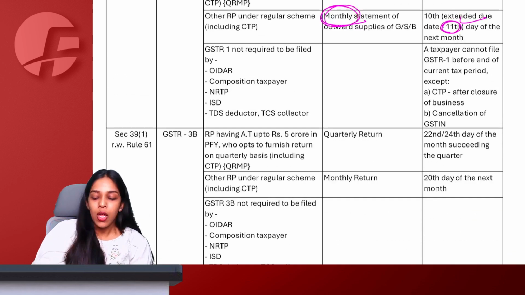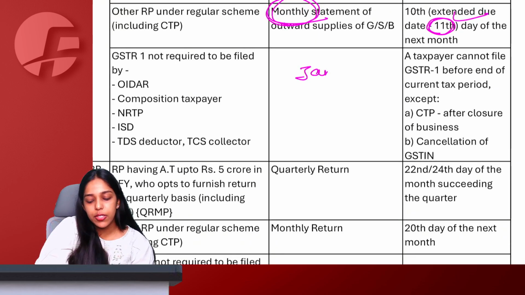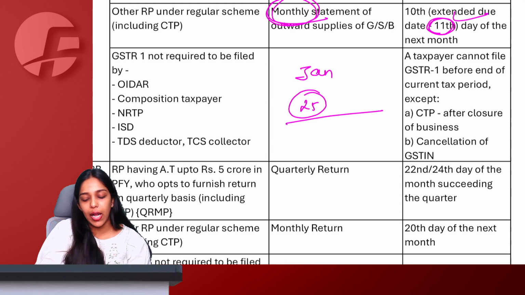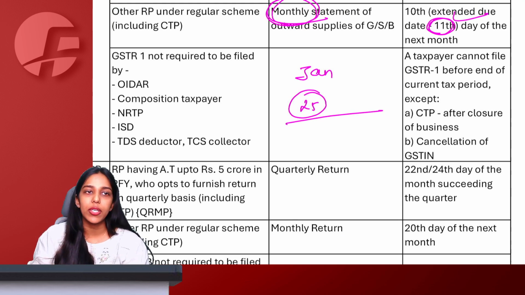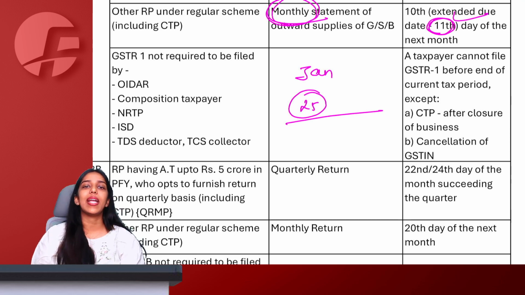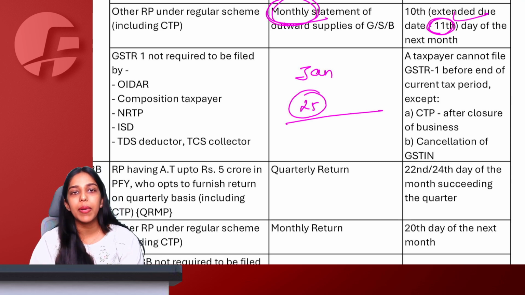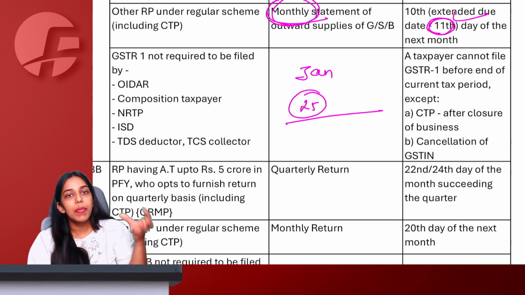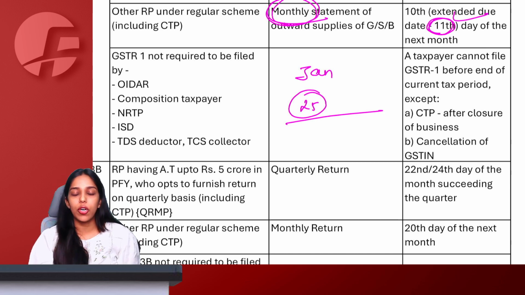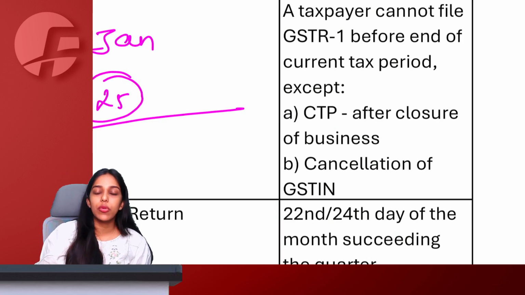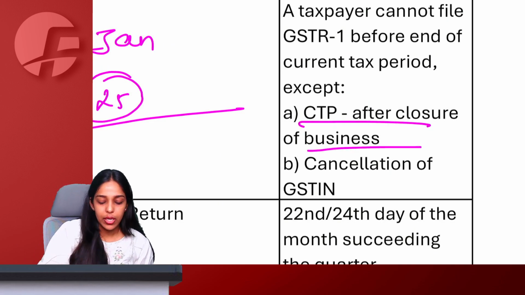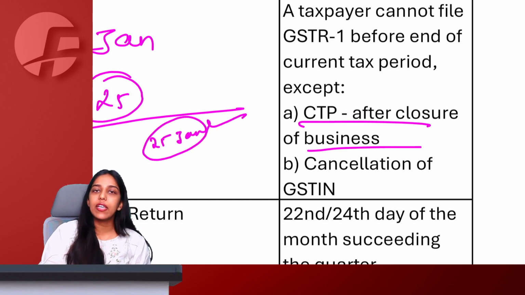Okay, ma'am. Also, let us say the January month is going on. On 25 Jan, I know that for the next 5 days I am not in town. I am not going to make any supply. Still, can I file my GSTR 1 before the January month ends? The answer is no. You cannot file a GSTR 1 in between the tax period till it is over. Only two situations you can, where your business is closing. So my business is closed, registration cancelled on 25 Jan. Then I can file, no problem.